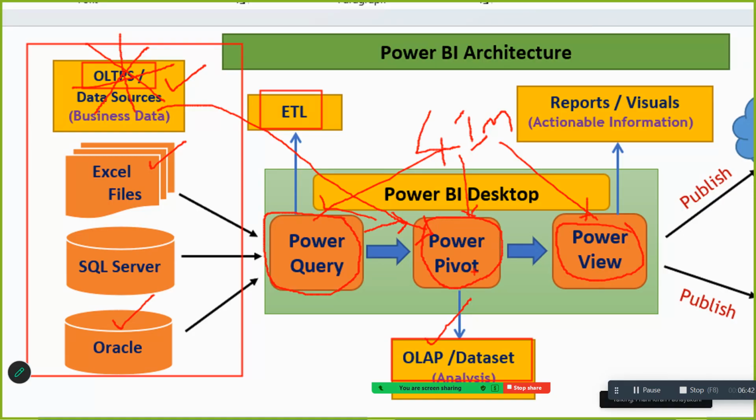it in Power Pivot. That means, imagine you are getting a raw Excel file, you are cleaning the Excel file and saving it on your desktop, in your system. So Power Pivot will be saved in Power BI Desktop. It's a software in Power BI Desktop where you are going to save that cleaned data file, which is called a data set. And on this data set, you will be performing analysis.